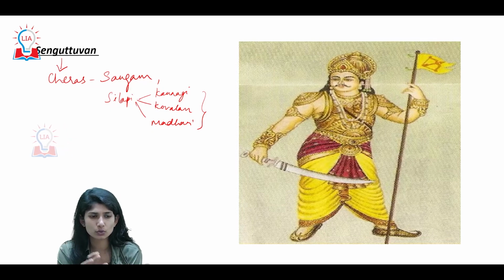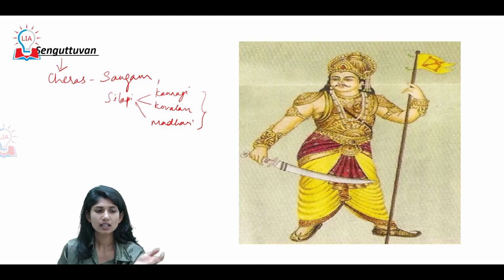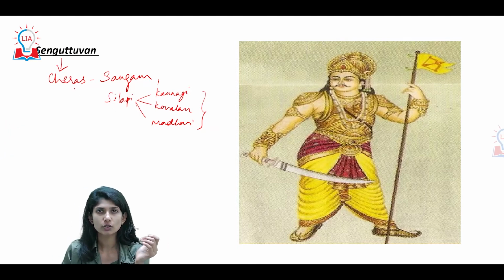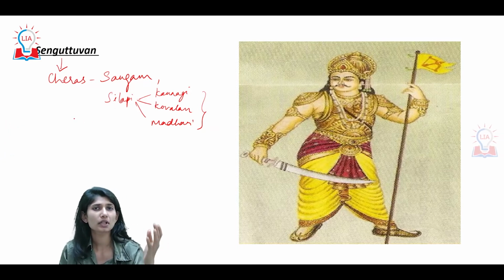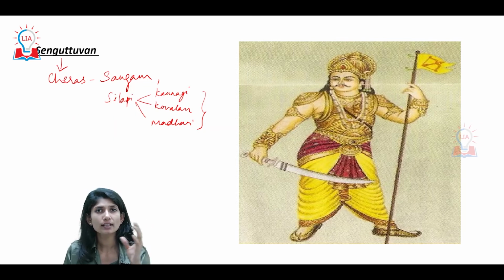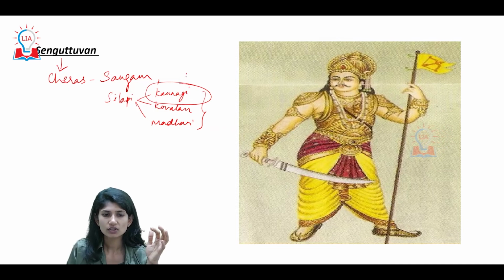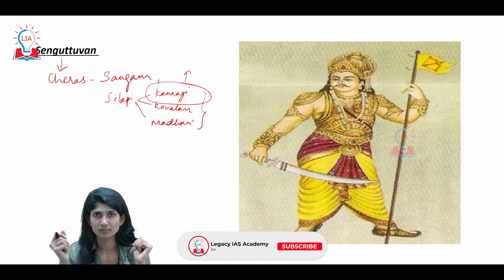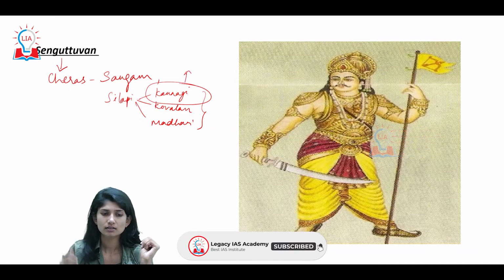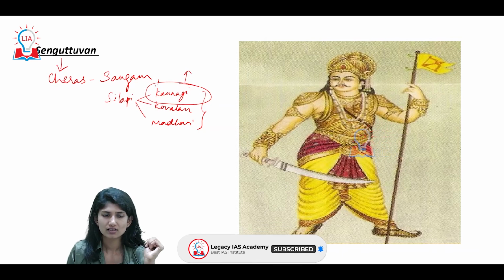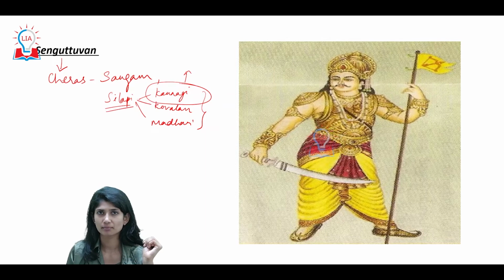But as of now, know that Sengotavan is mentioned in Sangam literature. It is said that Sengotavan travelled all the way towards the northern part of India so that he could acquire a stone to sculpt the image of Kannagi, who was seen as a goddess of chastity. So for this reason, we have to discuss Sengotavan with respect to Silapadigaram.